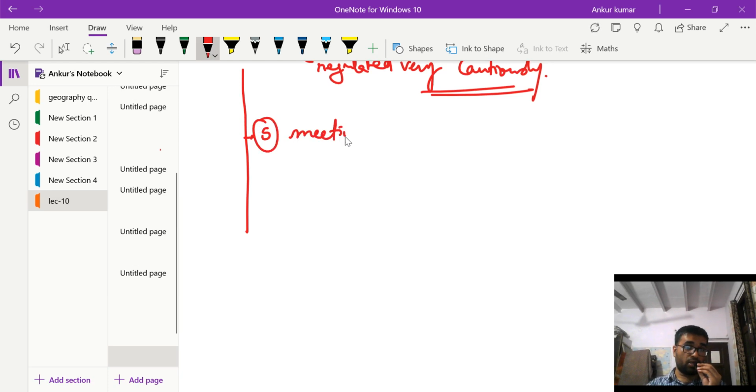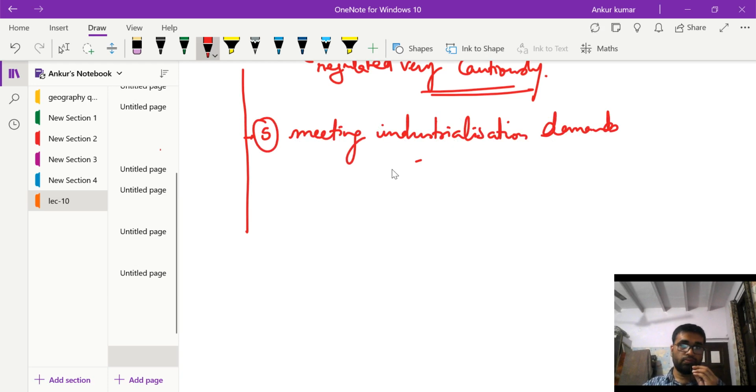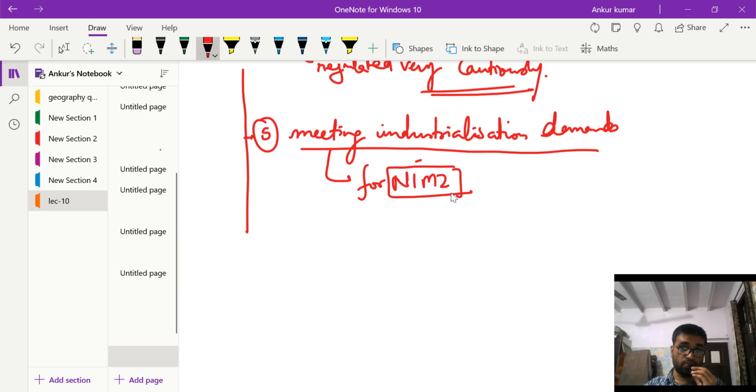Fifth point is, we can say, meeting the industrialization demands. See, we have to make the land available for the national NIMZ, national investment manufacturing zones.